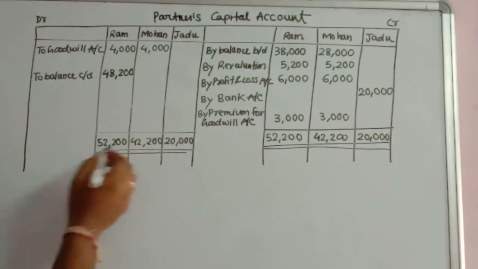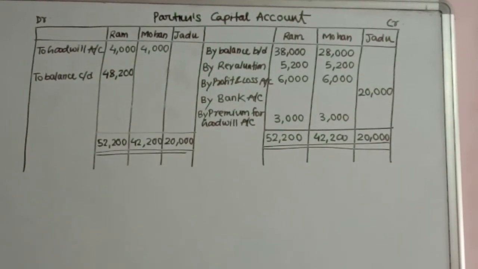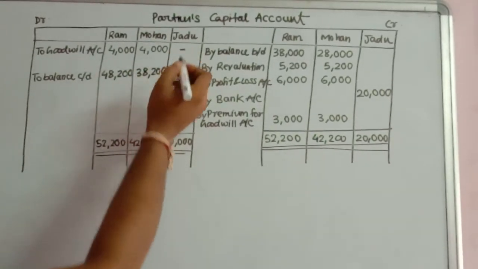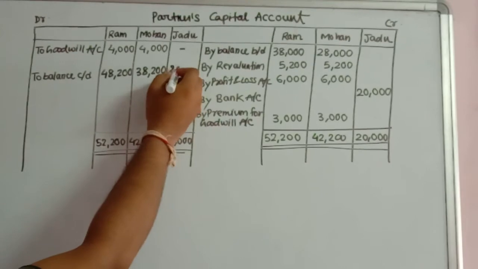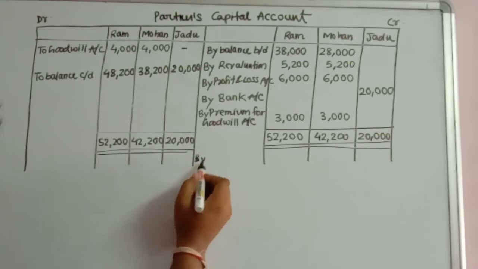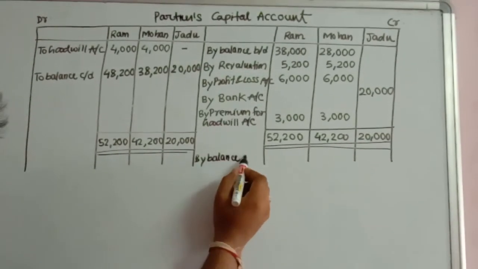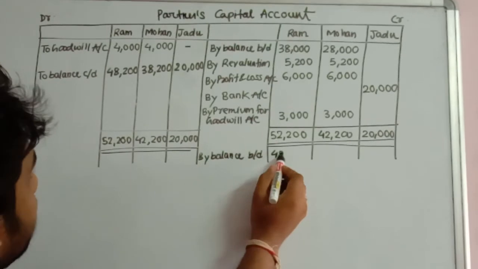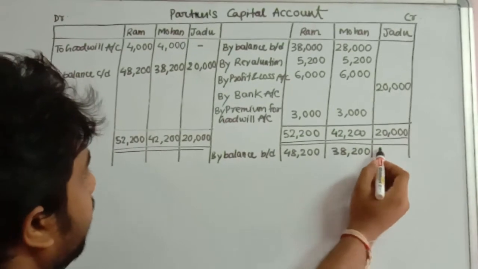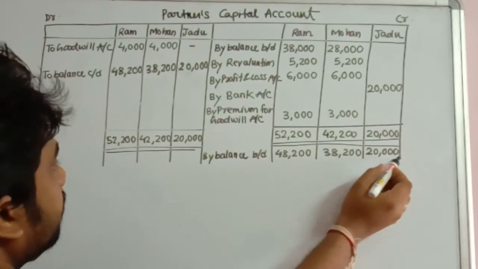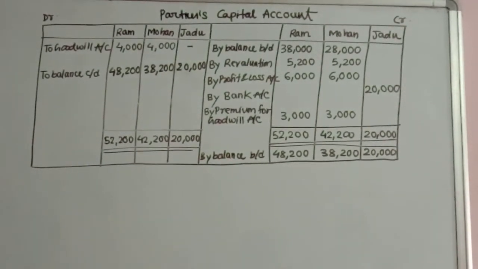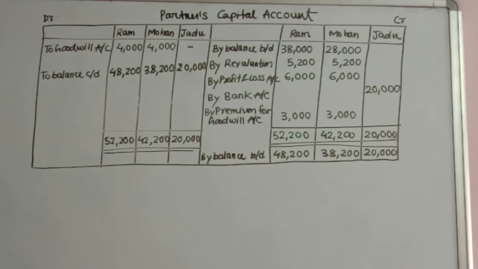48,200. Next we have 42,200 minus 4,000. We have 38,200. Okay. And then the balance of Jadu is 20,000. So this is the balance. So now we will transfer it on this side by balance BD. So their balances are 48,200, 38,200 and 20,000. So this is the partners capital account. So after this capital account, we will have to next prepare the balance sheet.